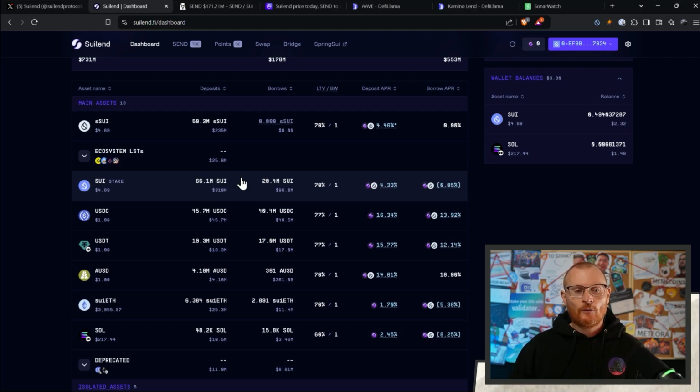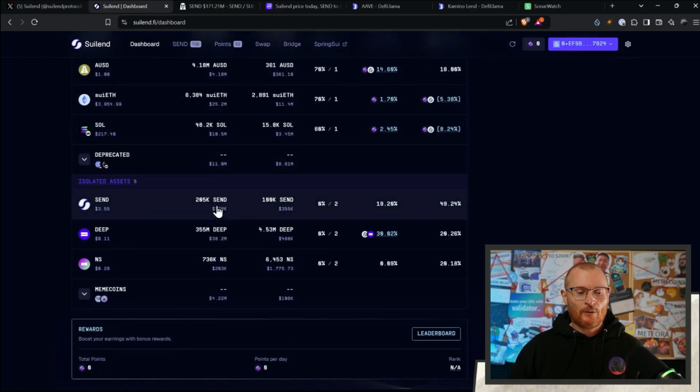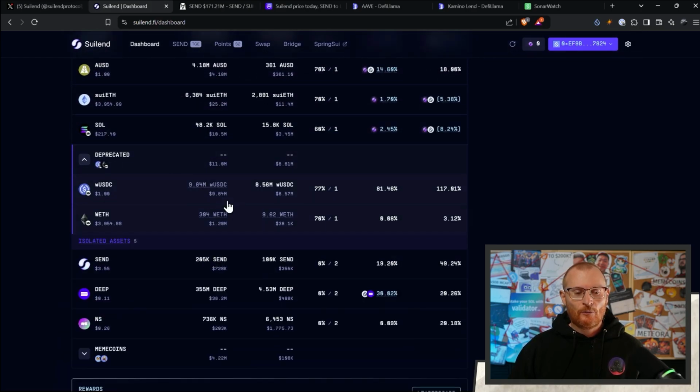Another very important thing with Suilend is they're created by the same team that created Solend on Solana back in 2021. Solend's now rebranded to Save, but essentially they're builders with some skill set in the space. So if we have a look down here, we can see all of the different deposits that we can add. Down here, we've got a tab that says deprecated. Deprecated means that we can go and put it in here. So it's kind of like it's not being supported actively right now.